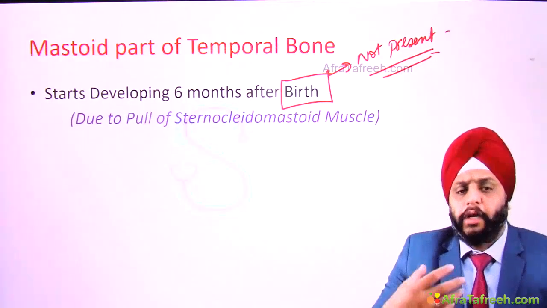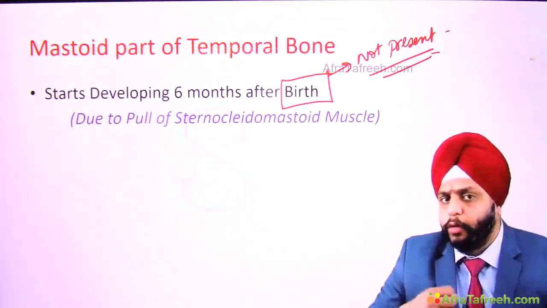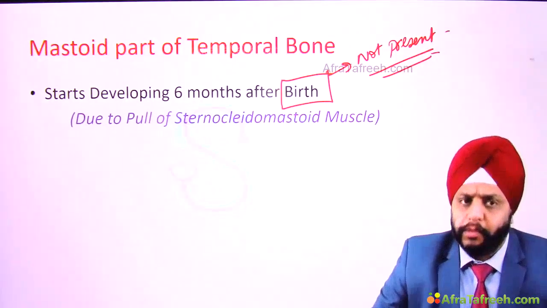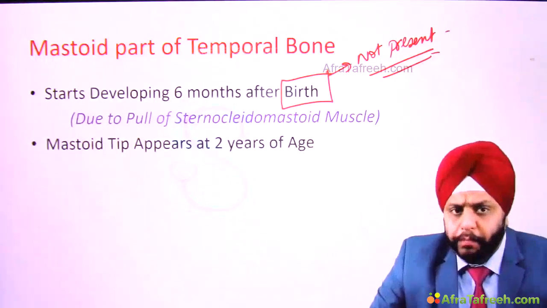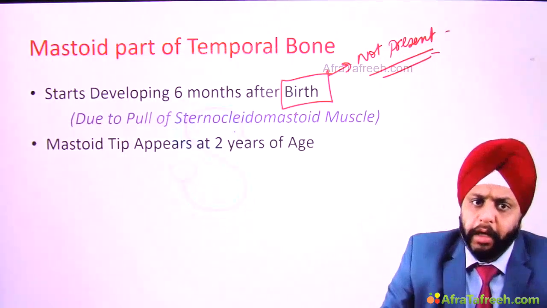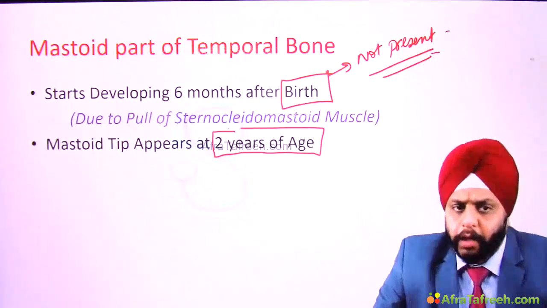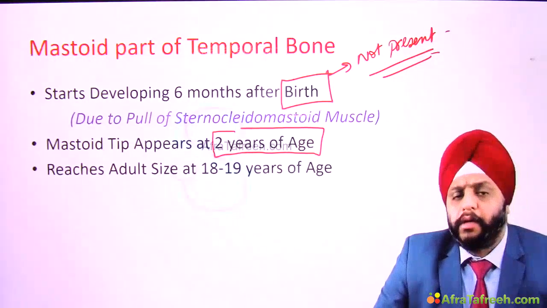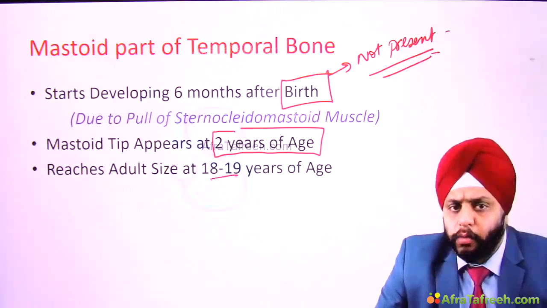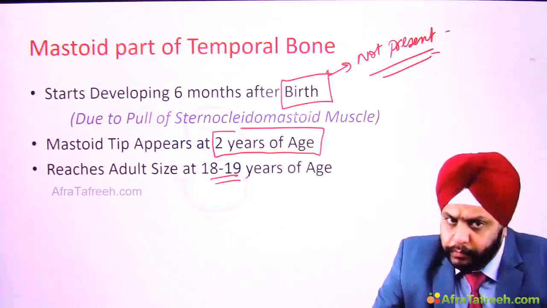So this process starts developing 6 months after birth, and that is mainly because of the pull of the sternocleidomastoid muscle. Now, the mastoid tip appears by 2 years of age. So the tip will appear by 2 years, and this mastoid will keep on growing. It reaches adult size by 18 to 19 years of age. Then it will reach adult size, right?